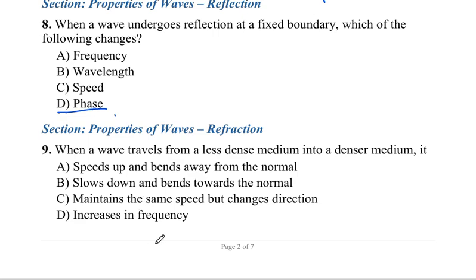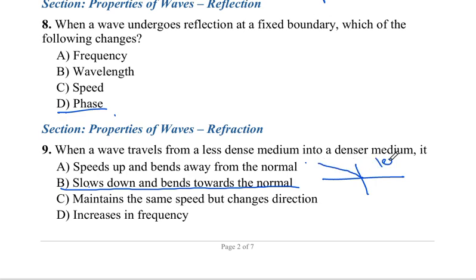Now number 9, when a wave travels from a less dense medium to a denser medium, it A. Speeds up and bends away from the normal, B. Slows down and bends towards the normal, C. Maintains the same speed but changes direction, D. Increases the frequency. The answer to this question is B. It slows down and bends towards the normal. This is very important for you to note.